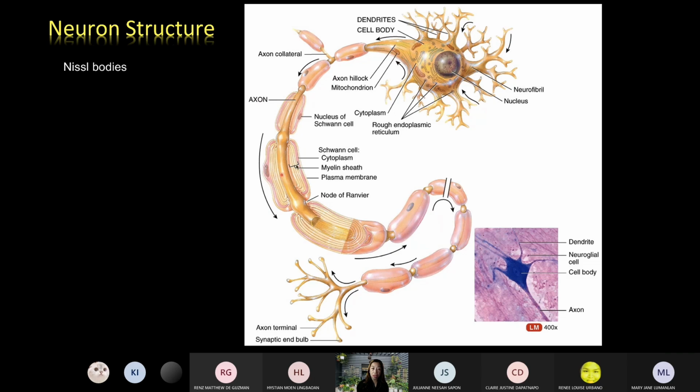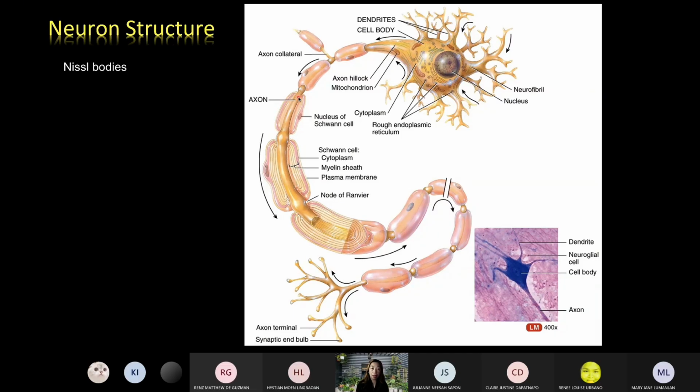The myelin sheaths are produced by two types of neuroglia, which we are going to discuss later. But anyway, the myelin sheath is a very important electrical insulator. In between the myelin sheaths, you have areas of the axon which are unmyelinated. These are the nodes of Ranvier. The presence of the nodes of Ranvier and the myelin sheath allows the rapid conduction of impulses. We are going to have another discussion of that later.